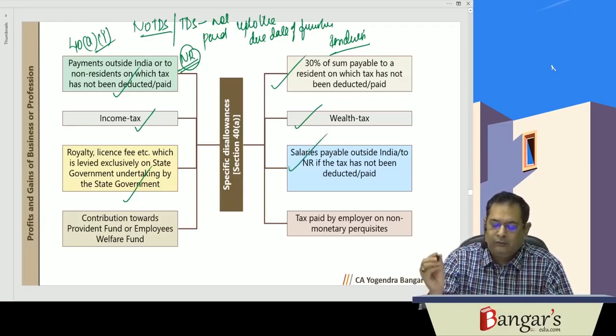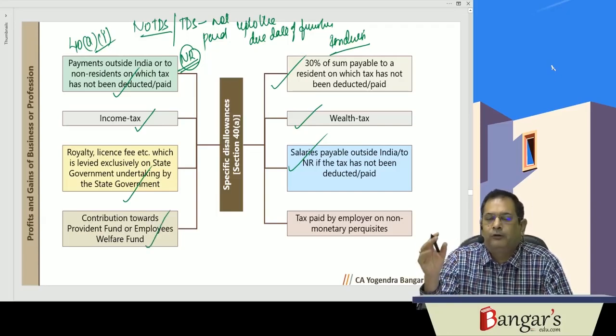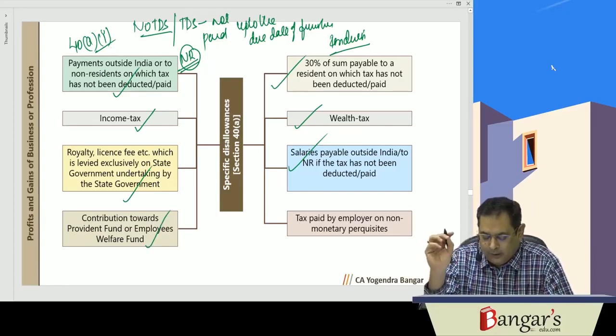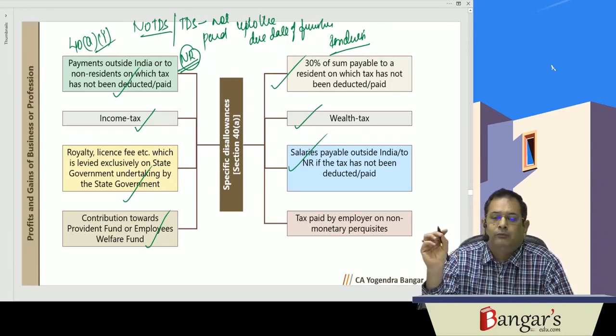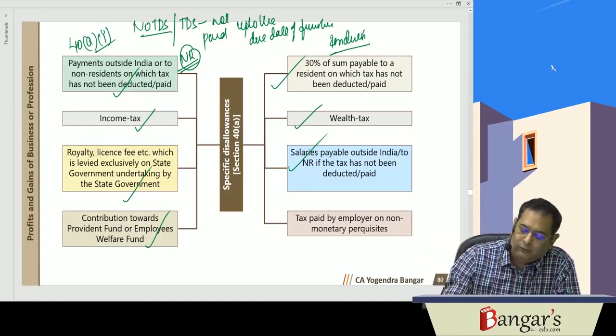Then salaries payable outside India, on which tax has not been deducted or paid. Salary paid outside India to a non-resident, on which tax has not been deducted or paid, then the sum will not be allowed as deduction. Then contribution made towards the Provident Fund or other employees welfare fund will not be deductible until and unless the assessee has made effective arrangements that tax will be deducted at source if needed when payment is made out of such fund.